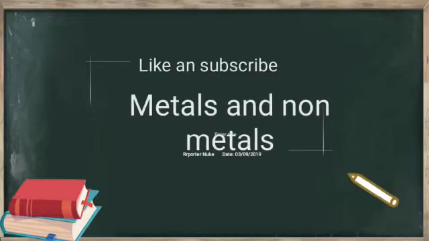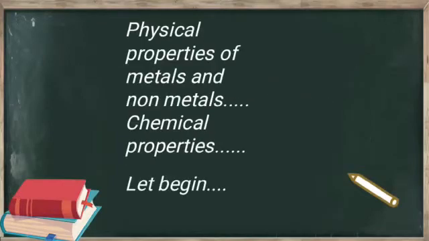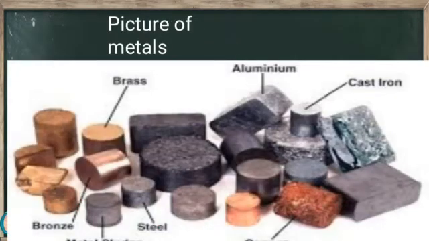Let's begin. Today we are going to study the topics: physical properties of metals and non-metals, with their chemical properties and the uses. So let's begin with the picture of metals. Here on your screen you will be able to see the picture of brass, aluminium, cast iron, bronze and steel. They all are metals. There are a total of 180 known metals in the world.